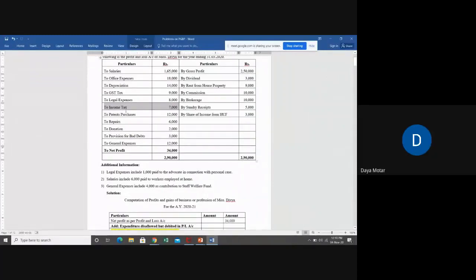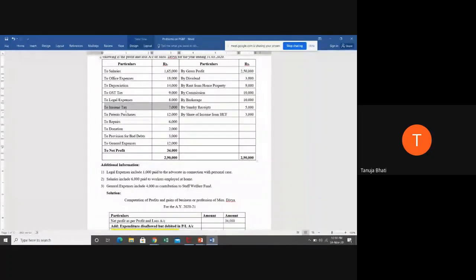Income tax is a personal tax that you're paying, or is it a business tax that you're paying? Personal tax, ma'am. Very good.